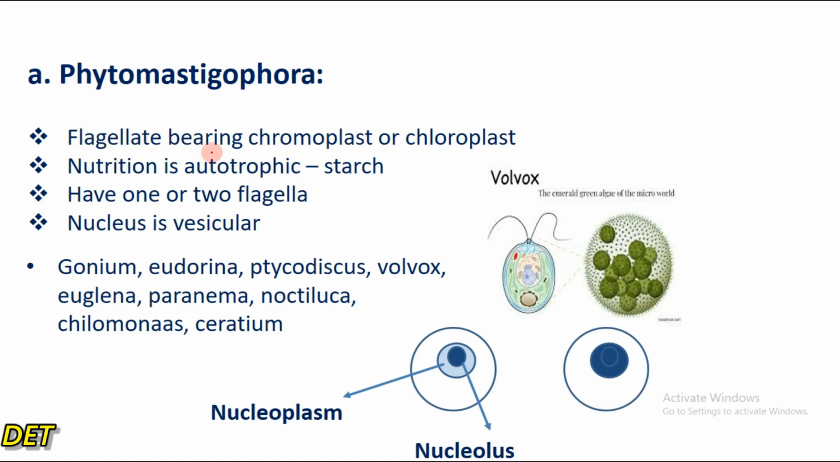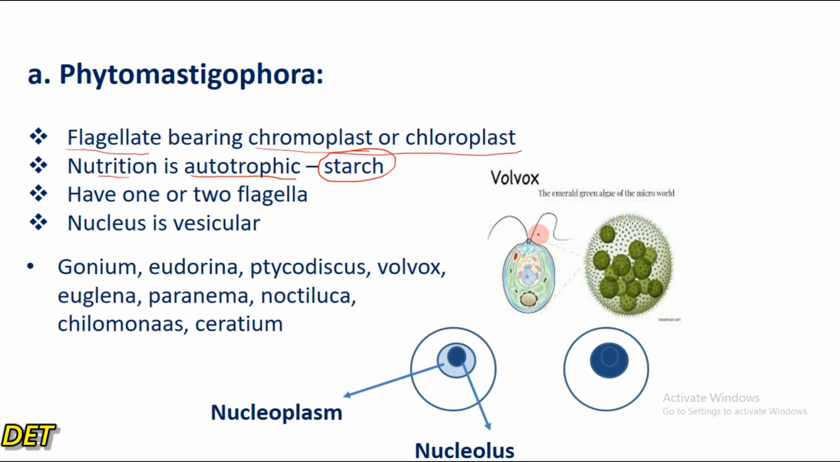So these are flagellates that bear chromoplast or chloroplast, right? They are mastigophorans that bear what? Chromoplast or chloroplast, right? They have green pigments. Nutrition in this organism is autotrophic, because they have chloroplast and can synthesize their own food. They store food in the form of starch, very important, and high yield. So nutrition is autotrophic because they carry out photosynthesis, and they store food in the form of starch. They may have one or two flagella.